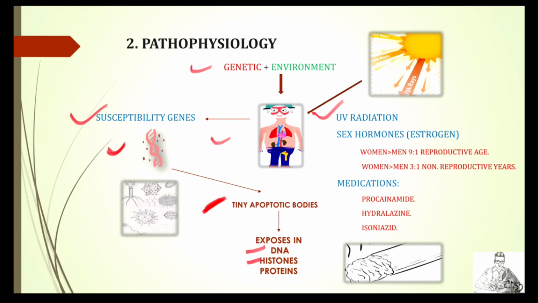Apart from UV radiation, the other risk factors for SLE are sex hormones like estrogen, medications like procainamide, hydralazine, isoniazid, smoking, and some viruses, especially Epstein-Barr virus. Please take note, during the reproductive age, the women to men ratio for SLE is 9:1. During non-reproductive years, this ratio is 3:1.